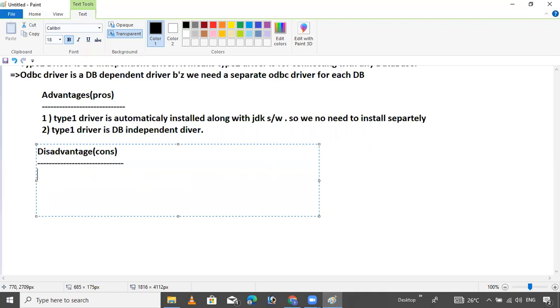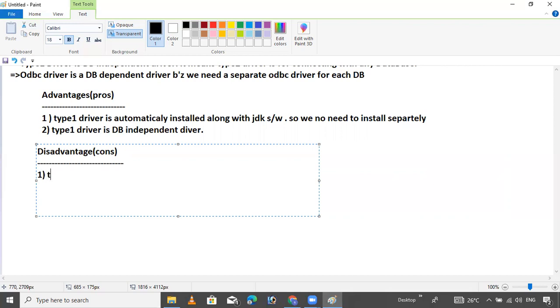So now, type 1 driver is platform dependent driver because of the ODBC driver. When we are connecting with the ODBC driver, it becomes database independent, not an issue. But when using type 1, we will get clarity.